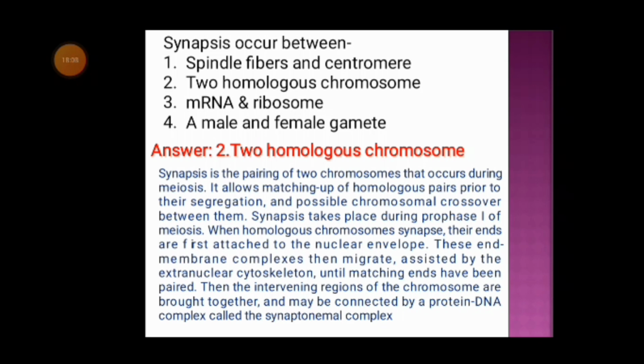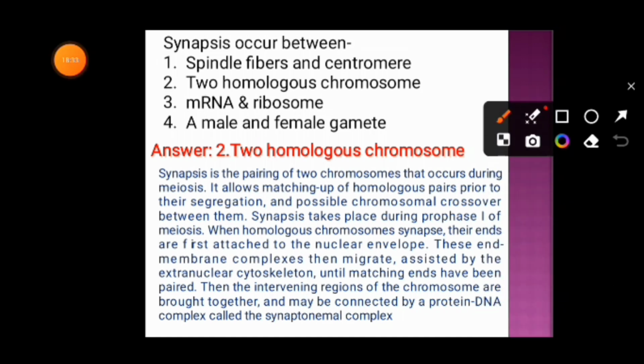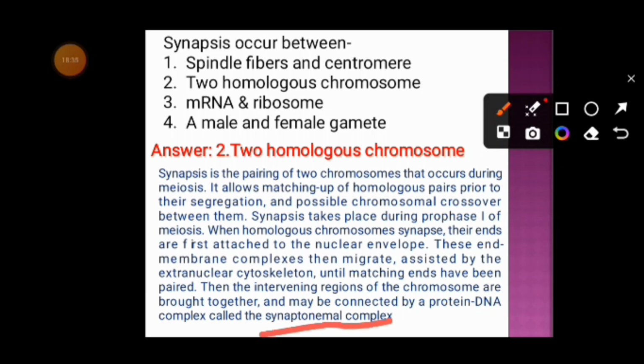When the homologous chromosomes synapse, their ends are first attached to the nuclear envelope. This end membrane complex then migrates, assisted by the extranuclear cytoskeleton, until matching ends have been paired. Then the intervening regions of the chromosome are brought together and may be connected by a protein DNA complex that is known as the synaptonemal complex.